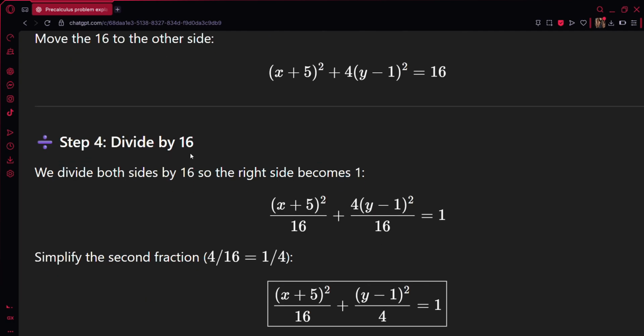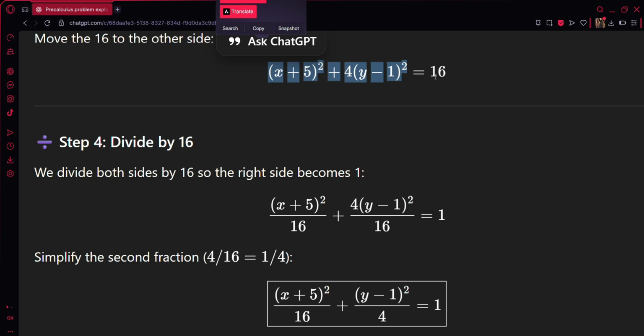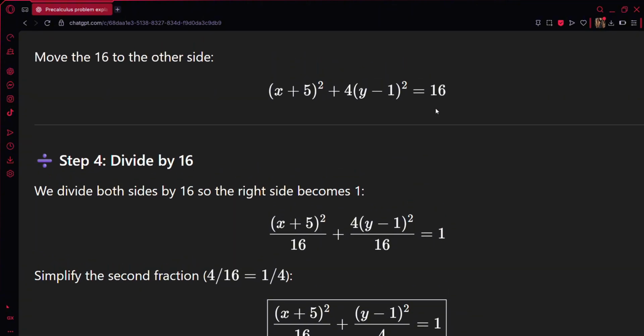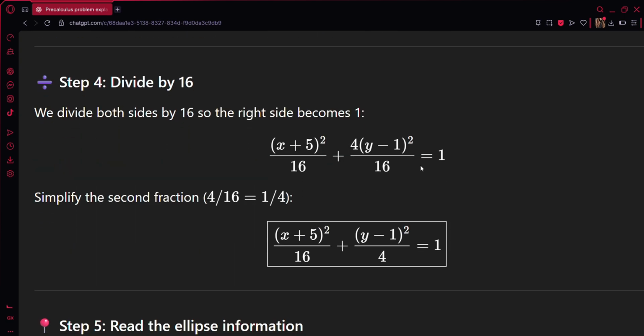Then, step 4, divide by 16. So, sabihin na, itong lahat na to, since nilabas natin yung 16, i-divide natin sila lahat sa 16. So, ganito. Parenthesis x plus 5 squared over 16 plus 4 parenthesis y minus 1 squared over 16 equals 1. Oh, hala. Paano naging 1 yan? So, shortcut na lang yan. Kasi 16 divided by 16 equals to 1. Okay. Shortcut na lang yan. Ginawa na lang ganun agad.